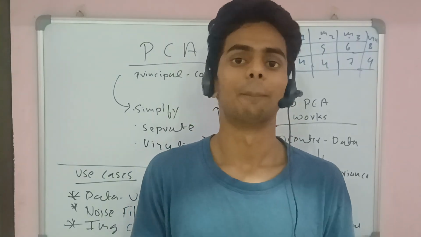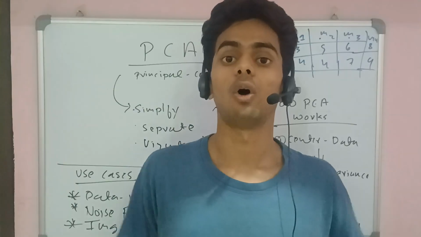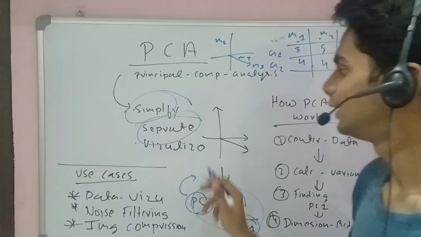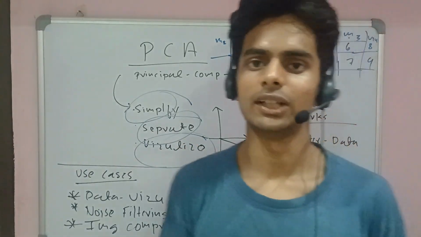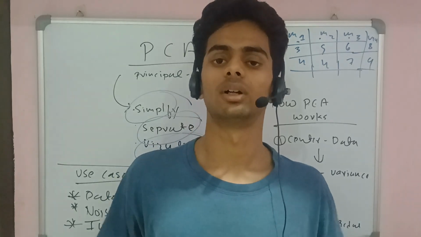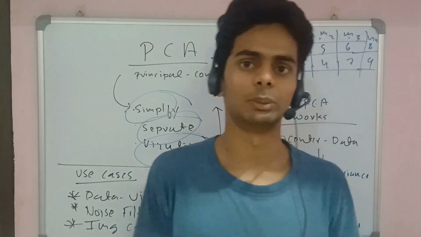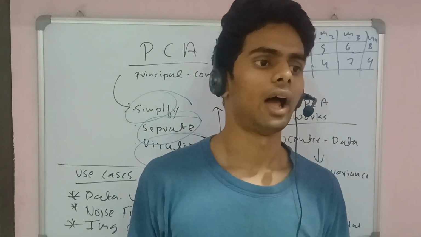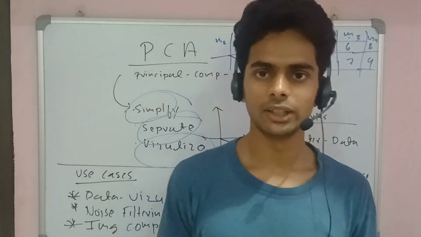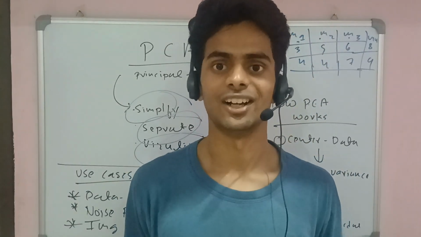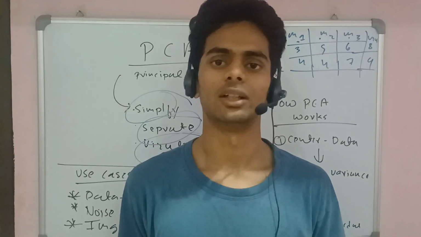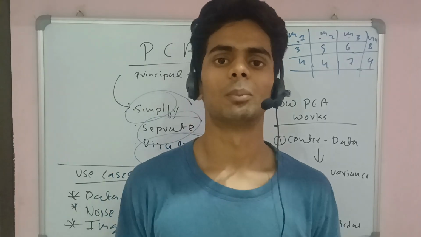PCA stands for principal component analysis. It analyzes the data, simplifies a large amount of it, and separates it according to importance. That is very helpful for visualizing, because when you plot data in lots of different dimensions, like 100 to 200 dimensions, as we know, machine learning uses high dimensional spaces. That's pretty interesting to know. What an amazing idea. PCA was introduced in 1991, I think, and it solved a machine learning problem.